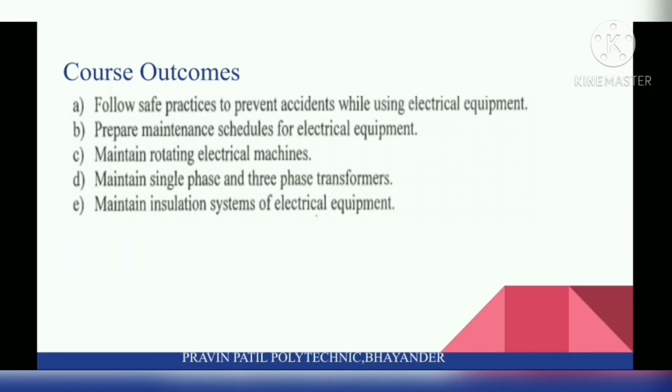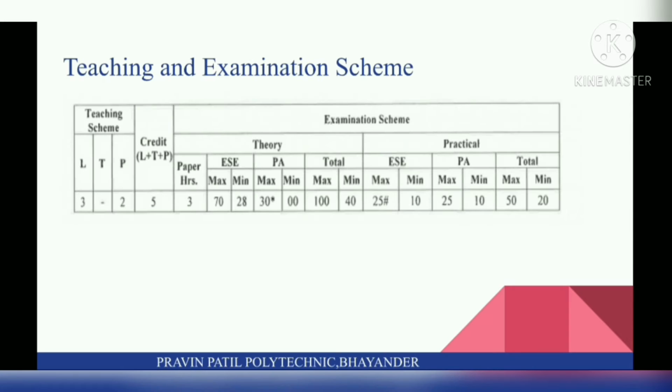Course outcomes for this subject: there are 5 course outcomes. First one is, follow safe practices to prevent accidents while using electrical equipment. Second, prepare maintenance schedules for electrical equipment. Third, maintain rotating electrical machines. Fourth, maintain single phase and 3-phase transformers. And last one is, maintain installation system of electrical equipment.